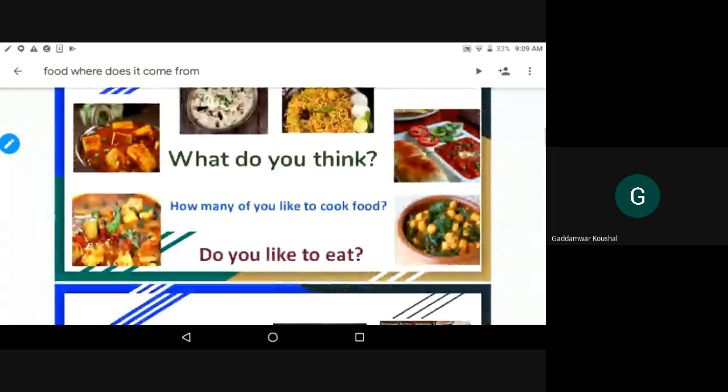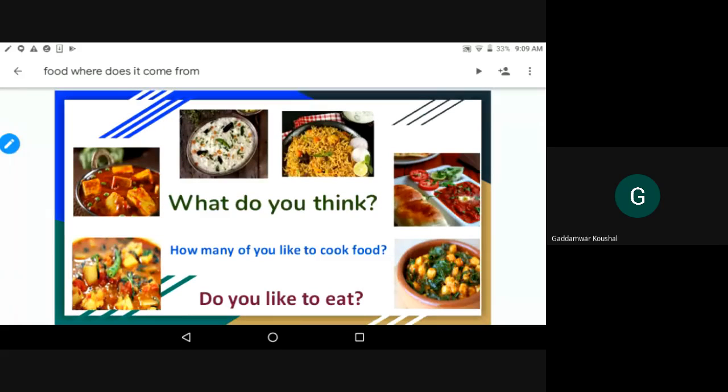For example, Sonakshi, I think you prepared one dish at home, right? Yes, sir. Which food item did you prepare? I prepared egg curry.